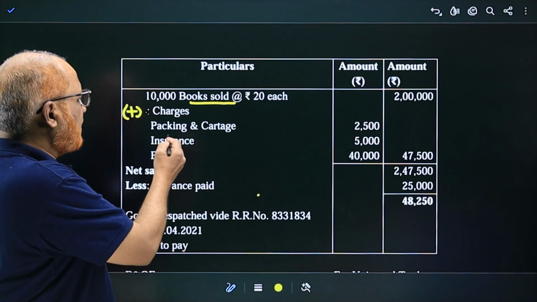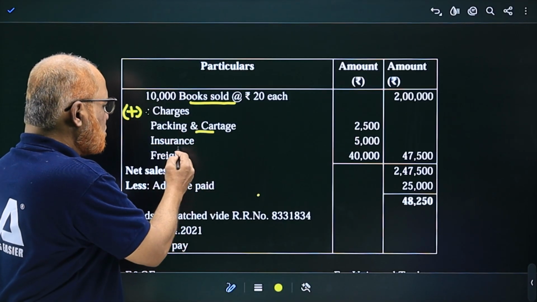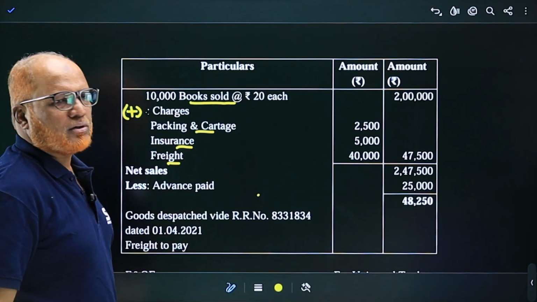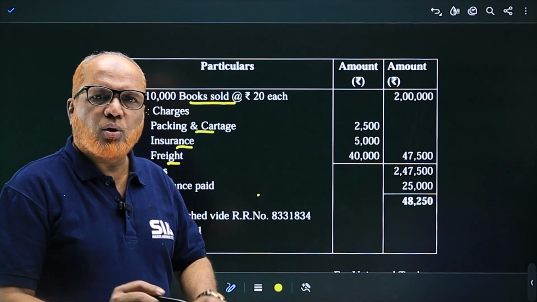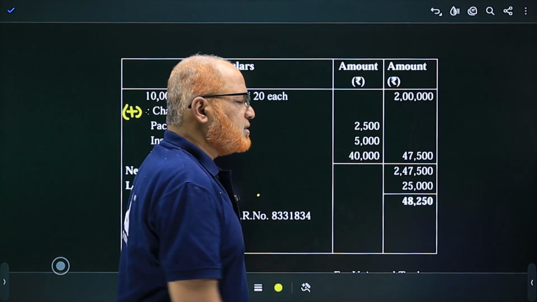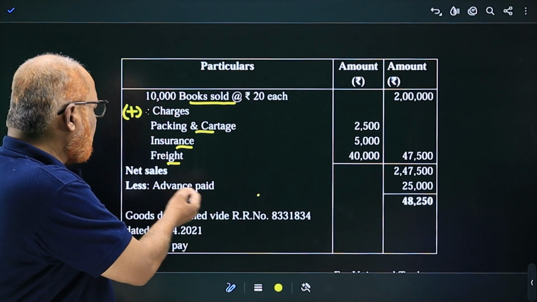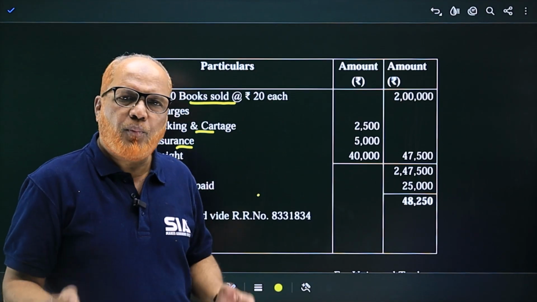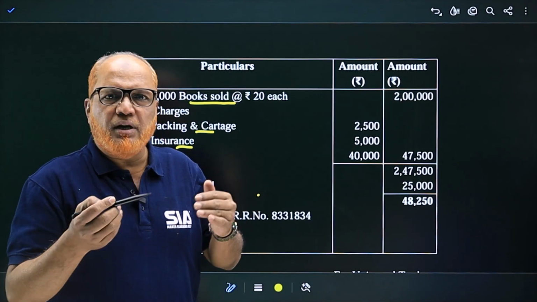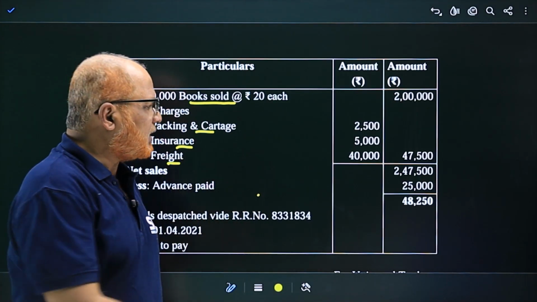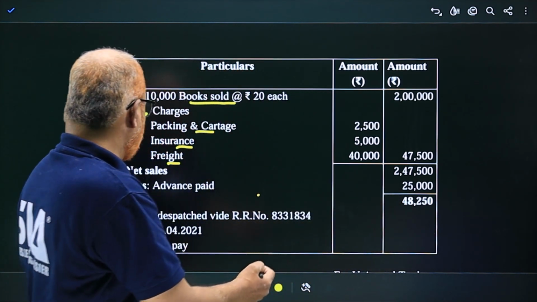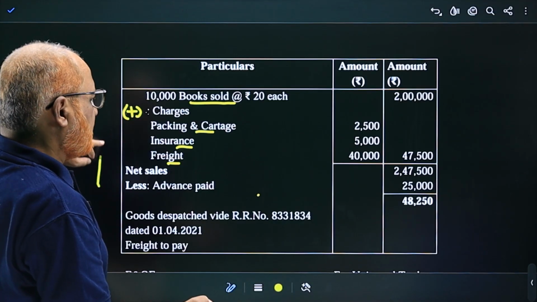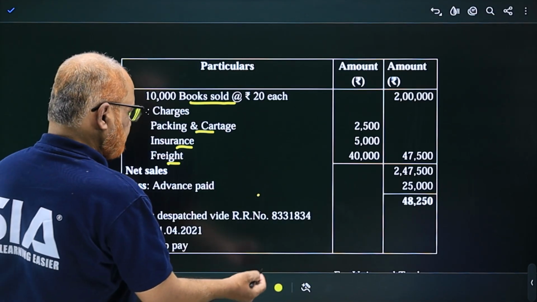The supplier will incur packing and cartage, insurance, freight, etc. All the expenses come together to 47,500. Then the total cost will become 247,500. From this, advance already paid: suppose the advance has already been received from the buyer, that will be deducted, 25,000. So the goods dispatched value will be this one.